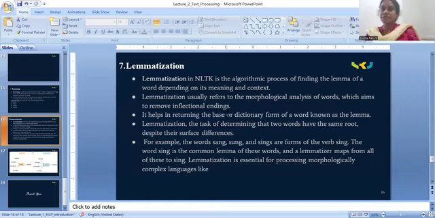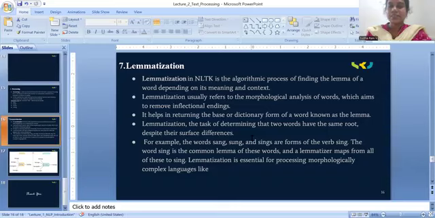That is the second major difference between stemming and lemmatization. In lemmatization it generates only meaningful endings with correct words and correct spellings. It helps in returning the base or dictionary form of a word, known as the lemma.